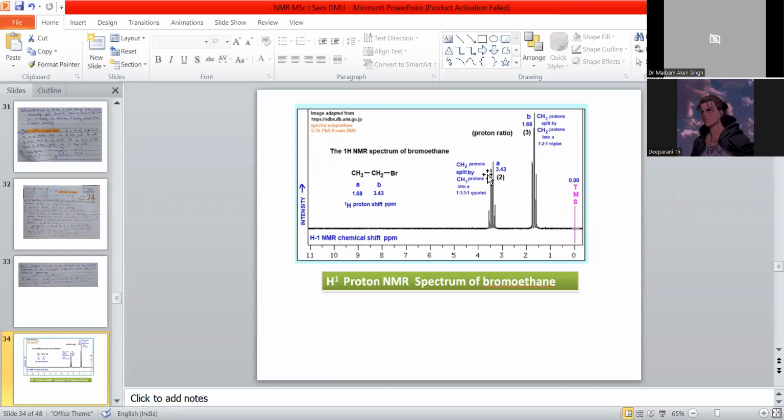Here this is the quartet due to the methylene group, because in this methylene group there are 3 hydrogen atoms. That is why the multiplet will be a quartet. And for the methyl group surrounded by the methylene group, it is 2 protons, the triplet. This is the standard peak reflecting 0. This is the standard value. So these are the 2 important peaks for these 2 important protons.